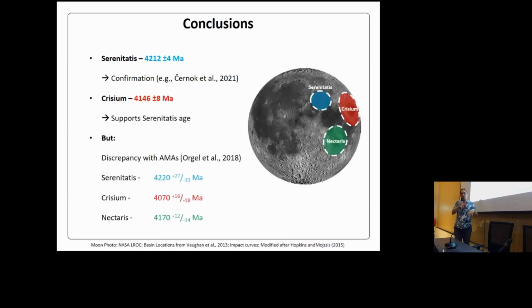Just one thing we need to keep in mind is that we still then have a discrepancy with the absolute model ages. Not for Serenitatis, then they add up quite well. But if this is indeed the Crisium age, then it would be a discrepancy to Chilla's absolute model age, or maybe it is indeed Nectaris, and then we're in a similar area of ages. And thank you for your attention.